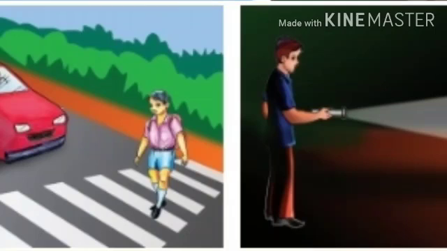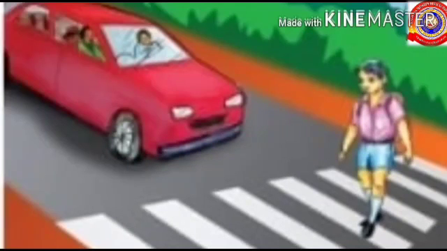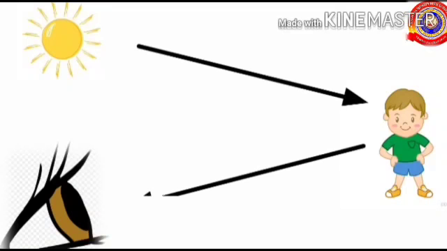Two pictures are there in your textbook. You have to draw the path of the light in two instances. The first one is, a boy is crossing the road during daytime. How does the driver see him? Yes, the light ray falls on the body of the boy and it gets reflected to the eyes of the driver. Thus the driver can see the boy.